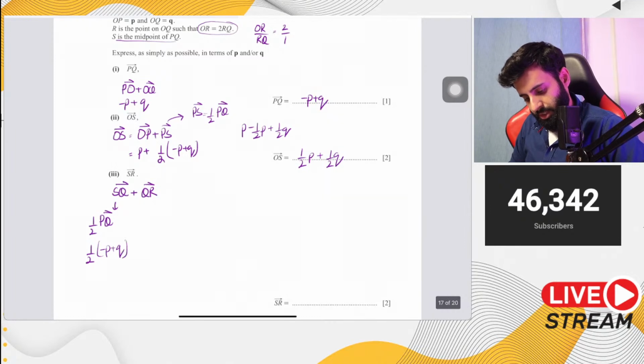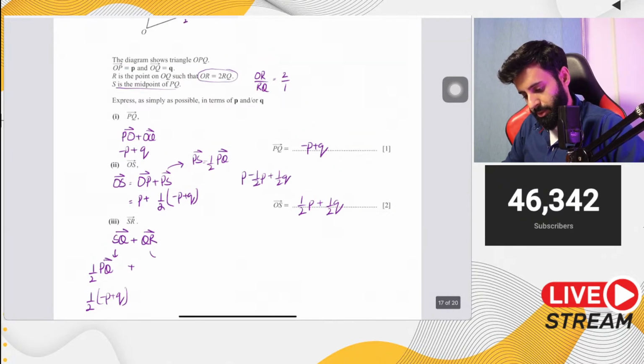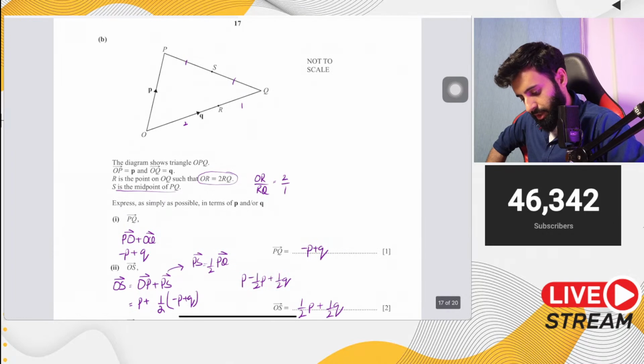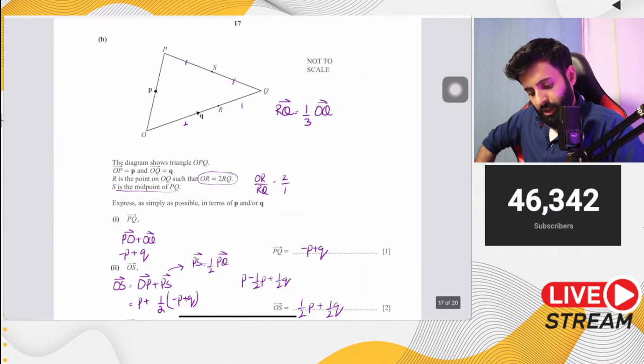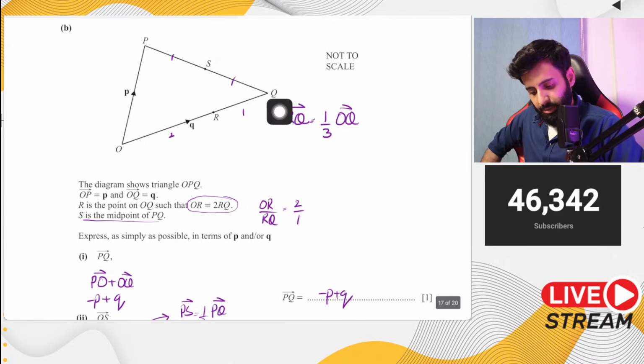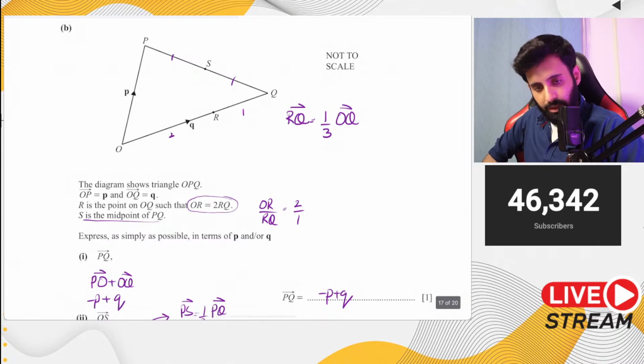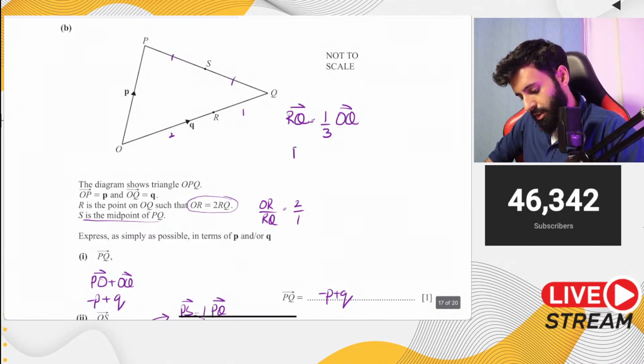But the question is, how do we get QR? Okay, now for QR we'll have to put in a little effort. Let's find RQ. So RQ would be 1/3 of OQ. Okay, why is that? Because as you can see, R divides this vector into 3 parts. OR takes 2, RQ takes 1. So RQ, as you can see, is now 1/3 of the total. So that means RQ is equal to 1/3 of Q.